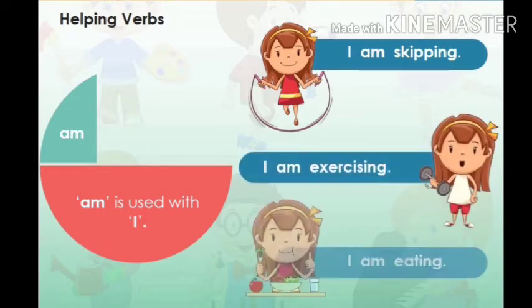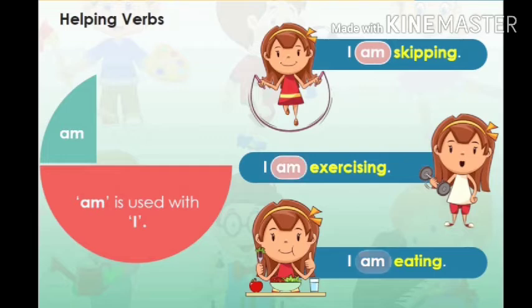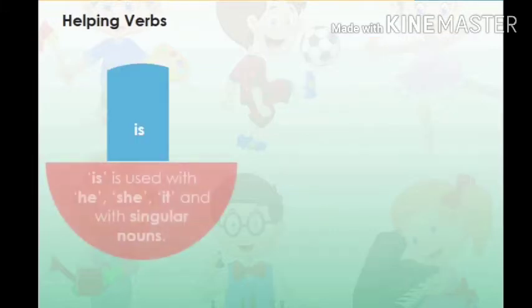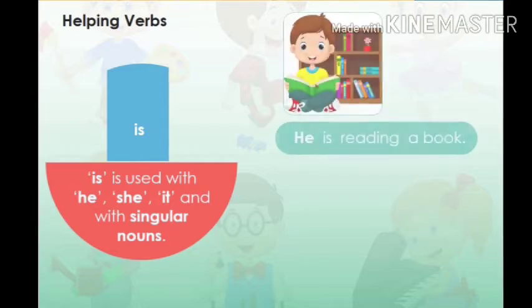For example, I am skipping, I am exercising, I am eating. Skipping, exercising, and eating are the main verbs. And am is a helping verb. We use the helping verb am with the subject I. Is is used with he, she, it, and with singular nouns.